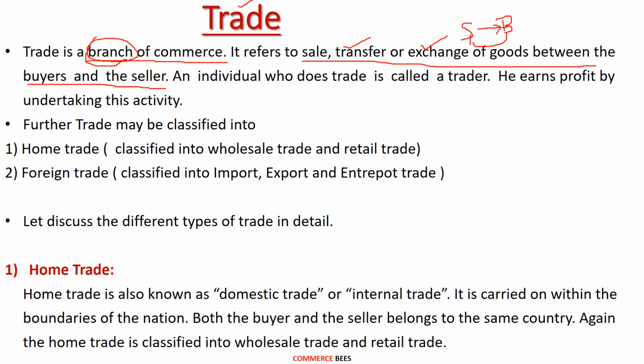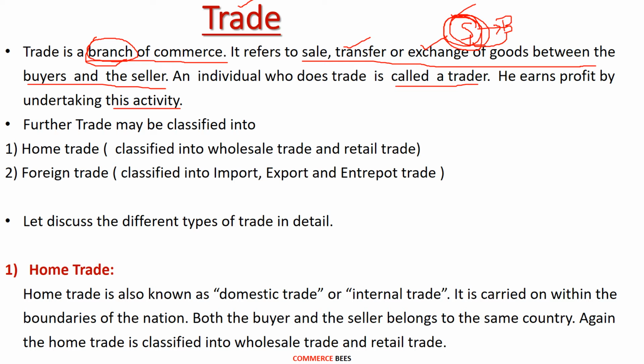So an individual who does trade is called a trader. A person who is selling the good is called a trader. He earns profit by undertaking this activity. So the main motive behind a trader is to earn the profit out of the sale.